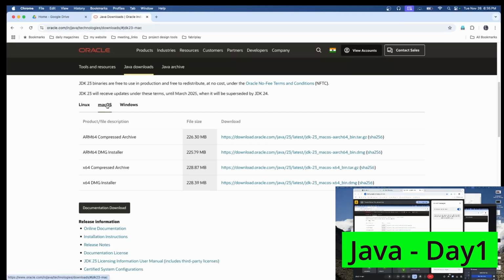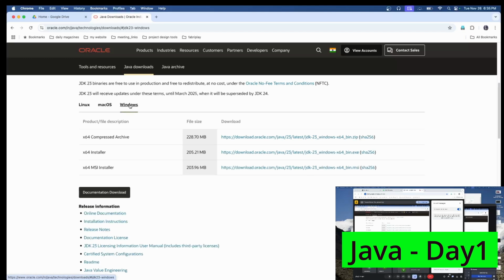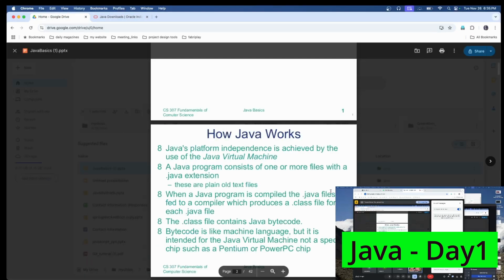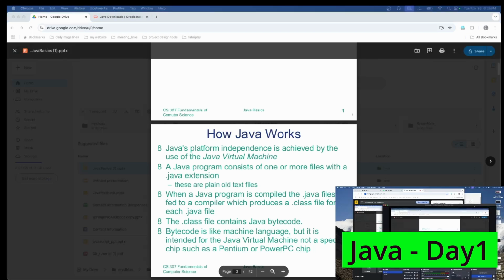If I want to use macOS, I need to install the Mac JDK, as well as the Windows JDK for Windows. This means the Java code is platform independent, but the JDK is platform dependent. I hope now you understood why Java is called platform independent. However, when it comes to coding it is independent, but the JDK is not. I hope you understood this scenario.